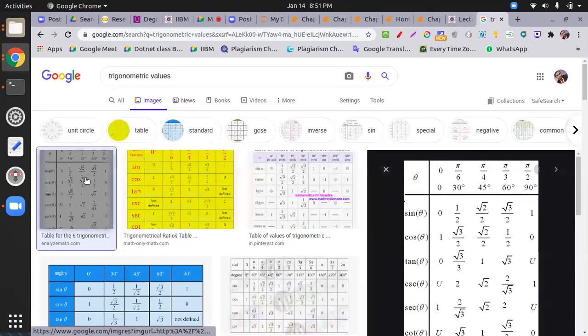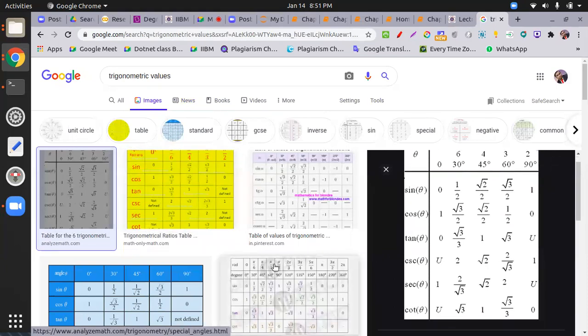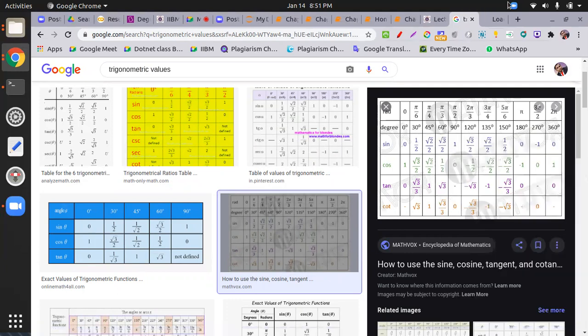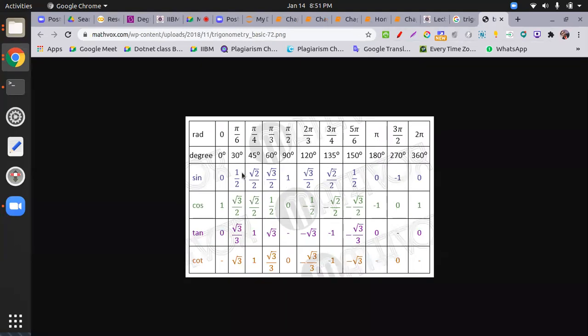I'm going to the image. We have angles over here, and this angle is in degrees. What if I generate an array 0, 30, 45, 60, 90? I'm taking 5 angles, 1, 2, 3, 4, 5. Open this image in a new tab. Good, that's better. And try to match, is sine producing the same values? Sine of 0 is 0, of 30 degrees is 1 by 2, and of 90 is 1. Let's check what my numpy returns.